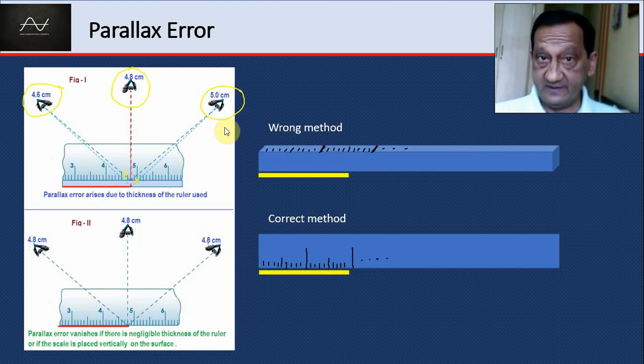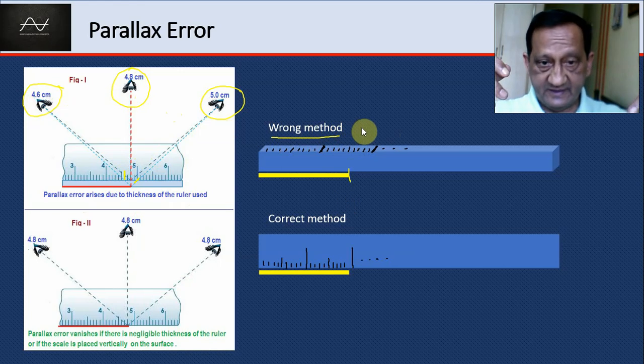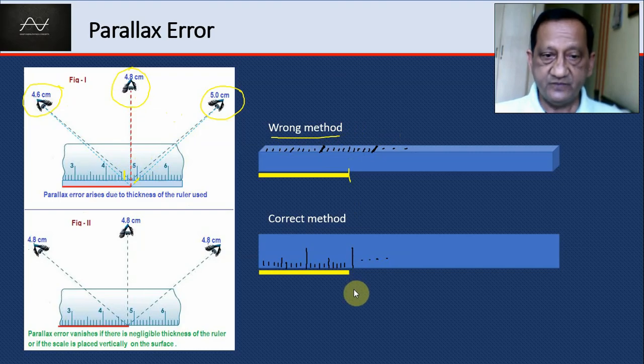In each case, we have an error, and that parallax error should be avoided. That is because of the thickness of this particular scale. So to avoid it, the wrong method is that you keep it like this and you read. Then there's a chance of a parallax error depending on where you place your eye. But if you turn the scale and keep it vertical, then the chance of such an error is minimized, right? So parallax error should be avoided.